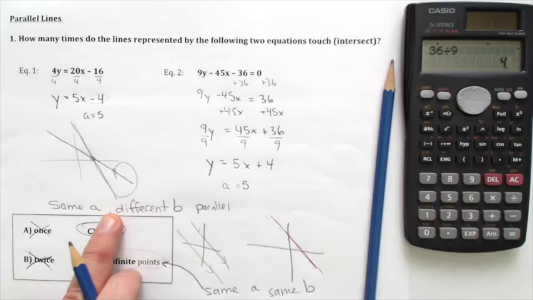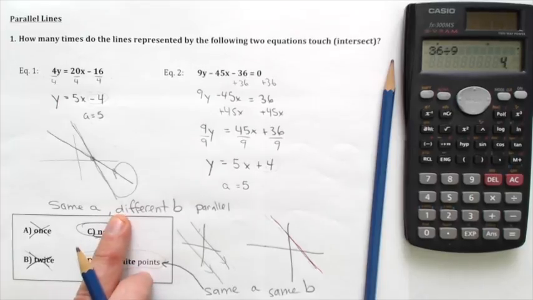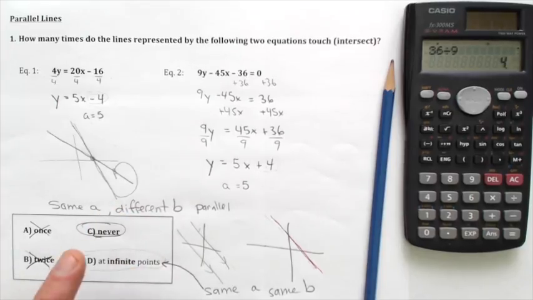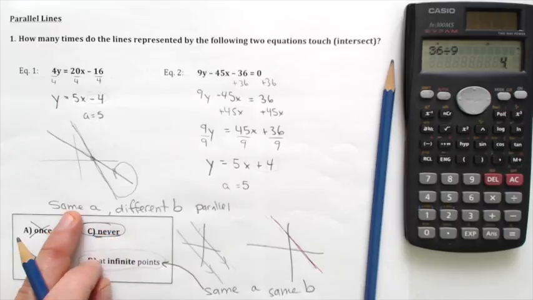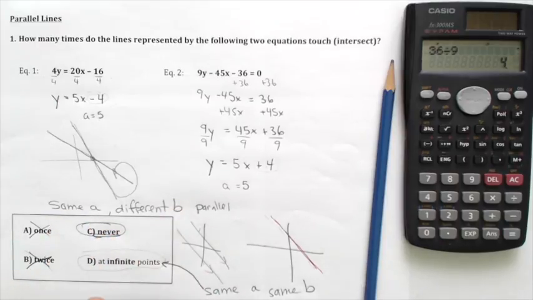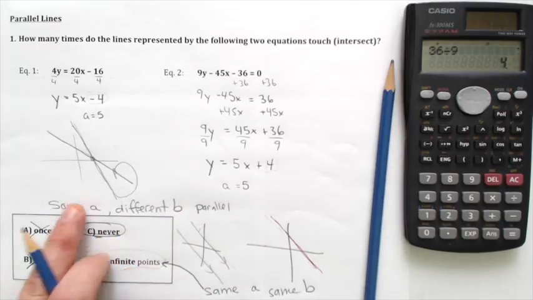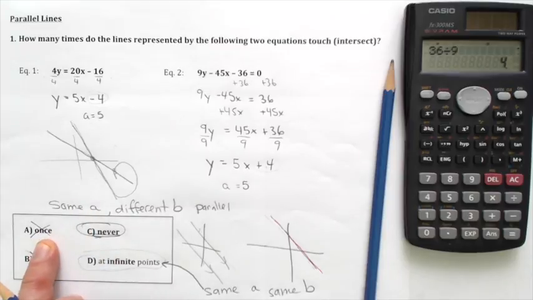You can write that down on a memory aid. If you've got the same A with different B's, they never touch. And if you've got the same A with the same B, they always touch. If you have different A's, they touch once, never twice.